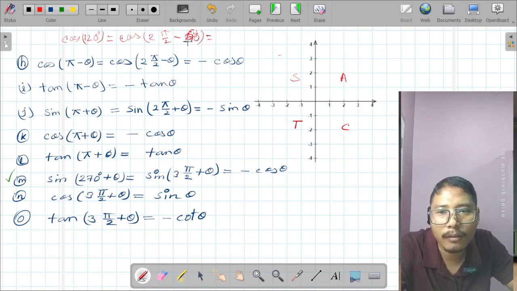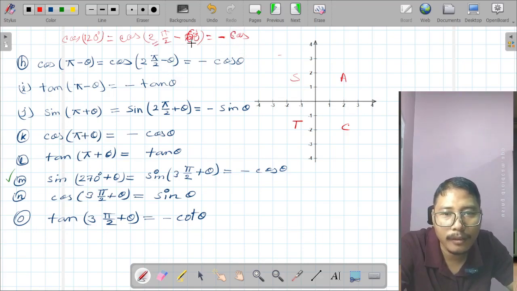Okay. Now in this range of angle, cosine is negative because only sine is positive. So the result will be in minus sign. Now we have to check whether this cos will be changed or not. This cos will stay as it is, cos, because this number is even.